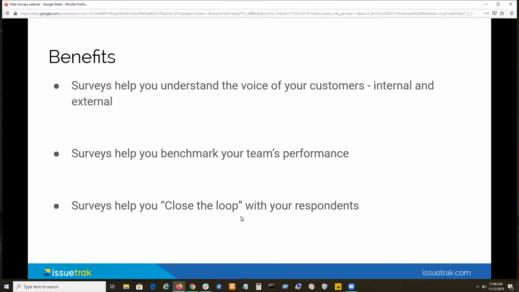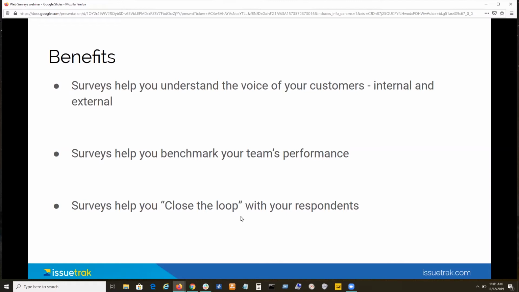And the last point I wanted to make, the last why are we here idea, is that surveys help you close the loop with your customers, your respondents. And this goes back to that idea of the voice of your customer, survey response being the voice of your customer. Surveys are a great way for you to close that loop, a great way for you to get actionable feedback.